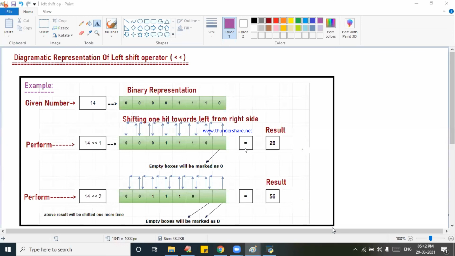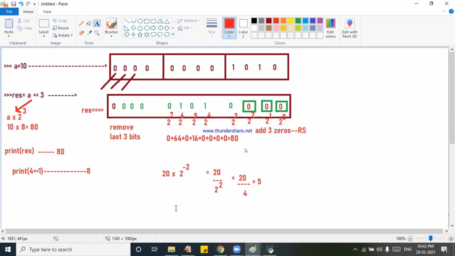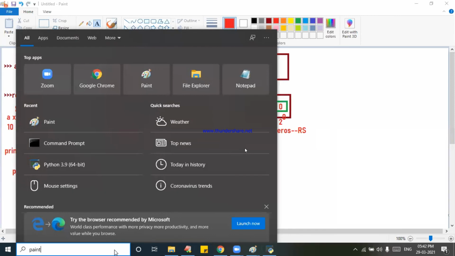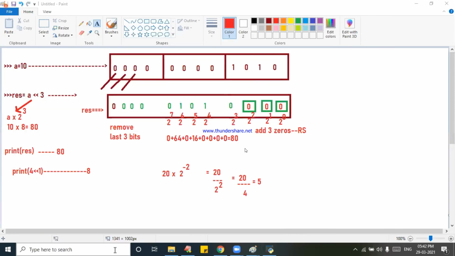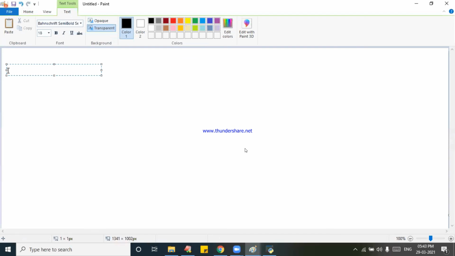After the diagram is over, now I am writing, go to your concept window. After that, now I am opening one paintbrush. Formula you write. Formula I am writing, ma. What is that? The formula for the left shift operator, just write it.